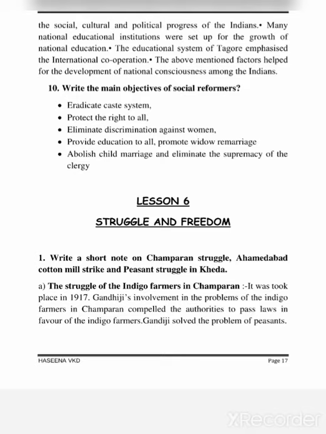1. Write a short note on Champaran Struggle, Ahmedabad cotton mill strike and peasant struggle in Kheda. The struggle of the indigo farmers in Champaran took place in 1917. Gandhiji's involvement in the problems of the indigo farmers in Champaran compelled the authorities to pass laws in favor of the indigo farmers. Gandhiji solved the problem of the peasants.